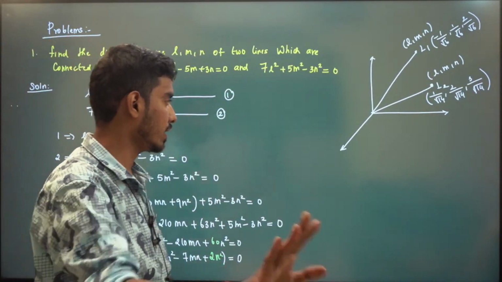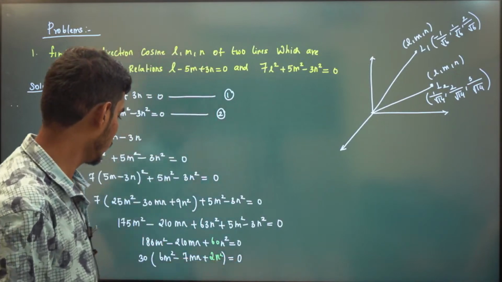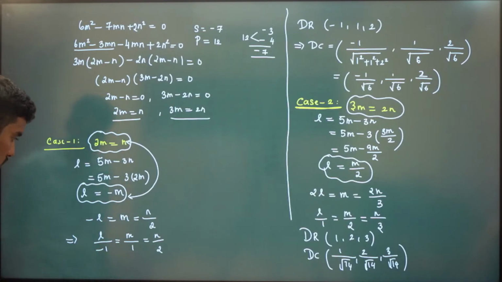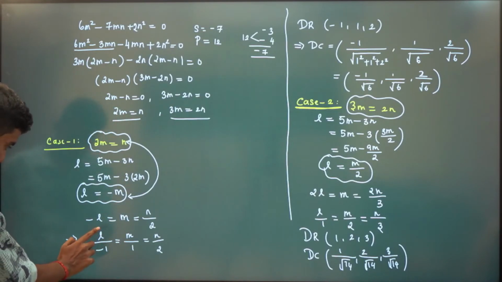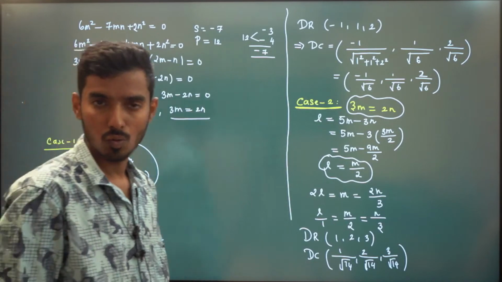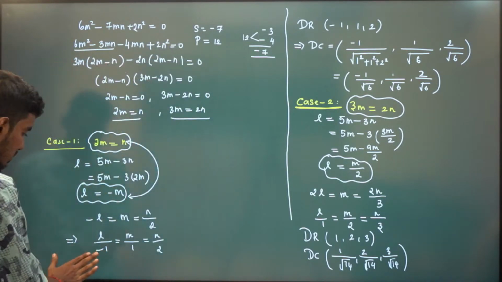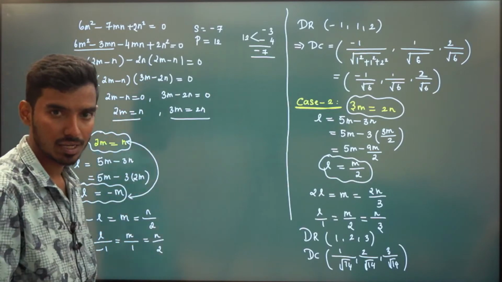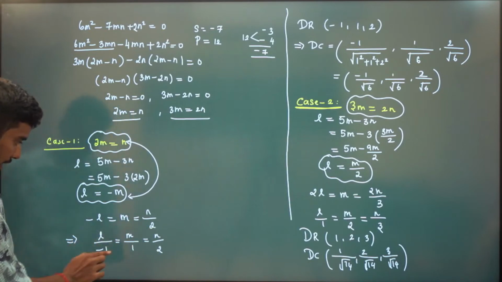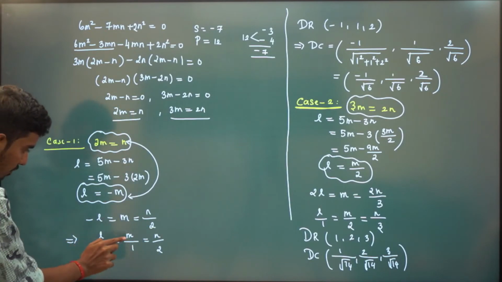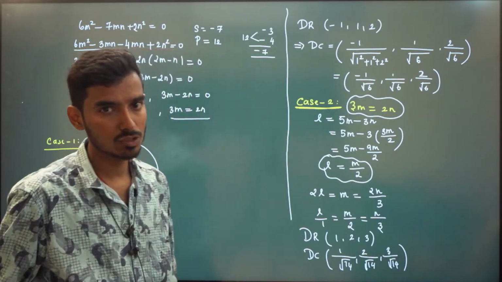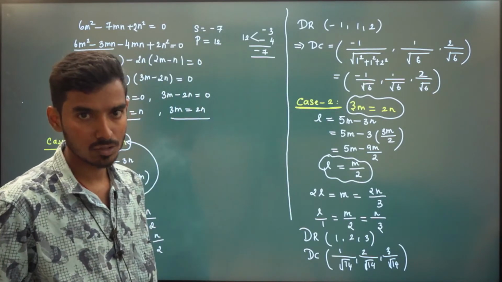Right? Yes. Now I come back to the question. Instead of minus 1, 1, 2, if you divide by minus 1, you can also write 1, minus 1, minus 2. Yes or no? The direction ratio need not be unique, right? If I divide throughout by minus 1, you will have 1, minus 1, minus 2, and for that you will have different direction cosines.